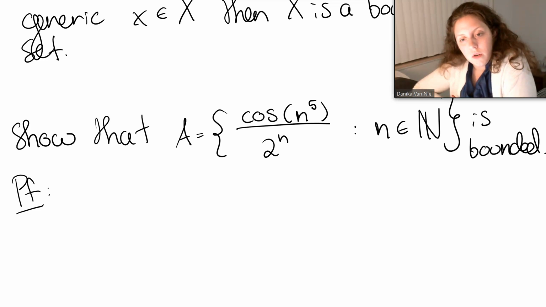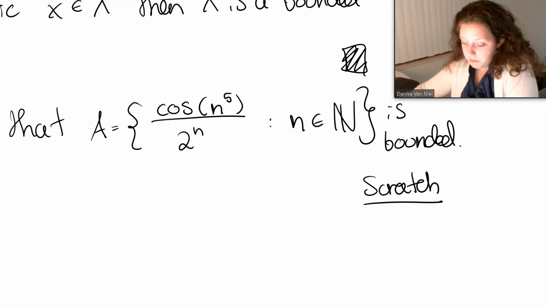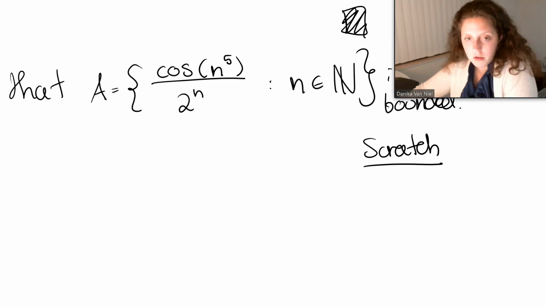Okay, so maybe we would start with the scratch work here. I don't know how you're feeling. But hopefully good. That's my hope for everyone. Okay, scratch. So what's something that we know about cosine?